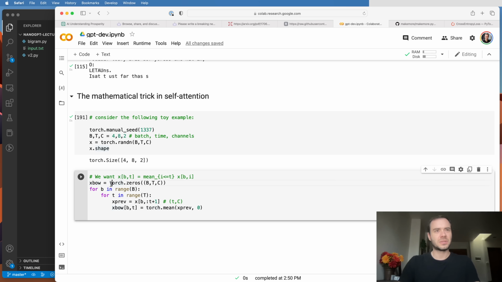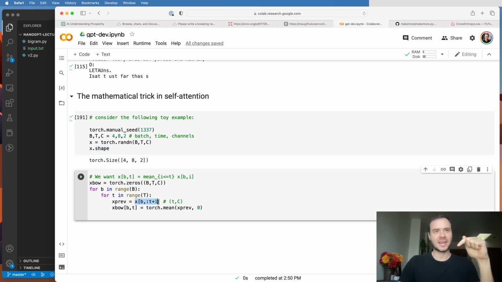In the beginning, we're going to say that it's just initialized at 0, and then I'm doing a for loop here, so we're not being efficient yet. That's coming. But for now, we're just iterating over all the batch dimensions independently, iterating over time, and then the previous tokens are at this batch dimension, and then everything up to and including the t-th token. Okay?